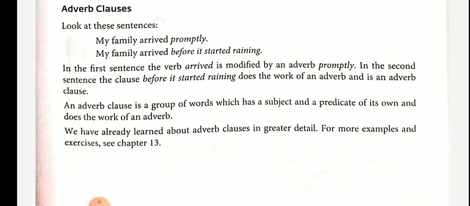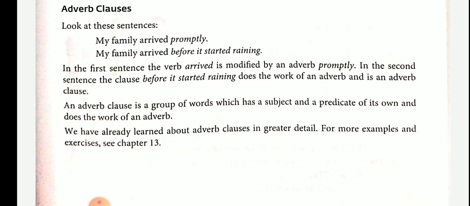The following sentences: underline the adverbial clauses and write what kind they are. First, I will drink a glass of hot milk when I reach home.